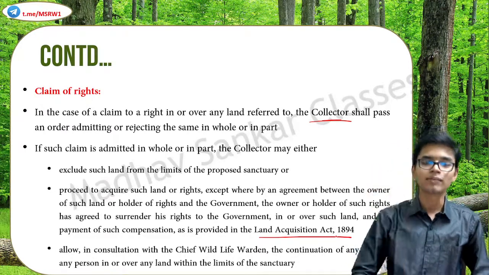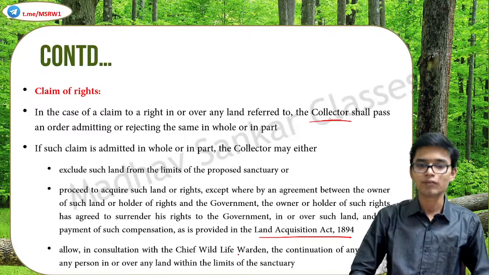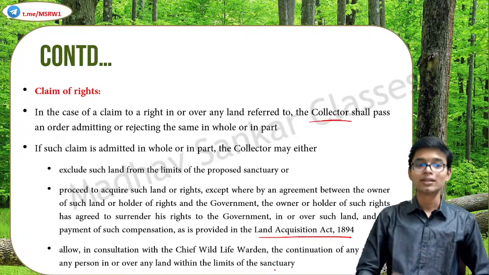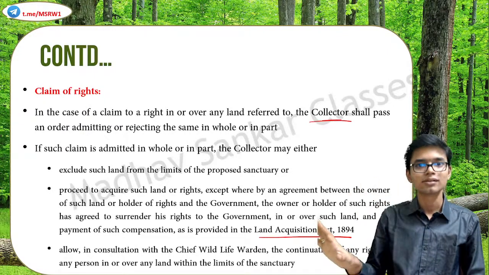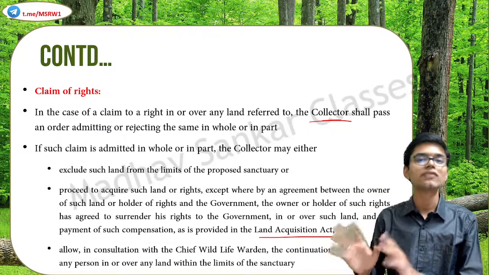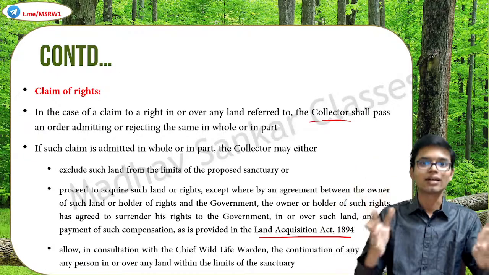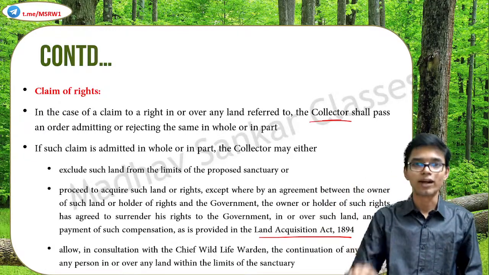And the third one: allow, in consultation with the chief wildlife warden, the continuation of any right of any person in or over any land within the limits of the sanctuary. That is the third option. The land remains with that person, but in this particular case, he or she will be allowed to continue his or her natural life in the said land with the permission from the chief wildlife warden.